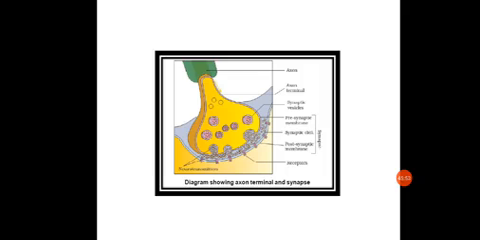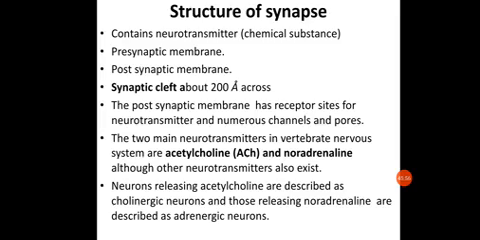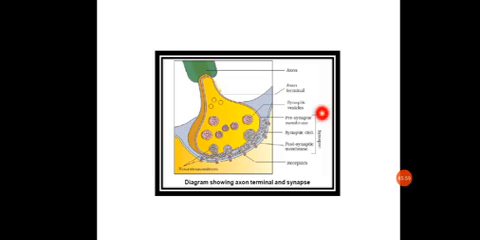Okay, now the structure of synapses consists of mainly three things. Let us say this is the axon terminal. This axon terminal will be having this synaptic knob. This bulby structure is called a synaptic knob. The membrane of this synaptic knob is called the presynaptic membrane.